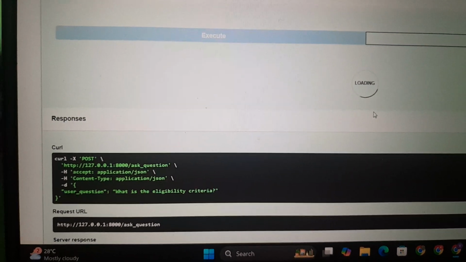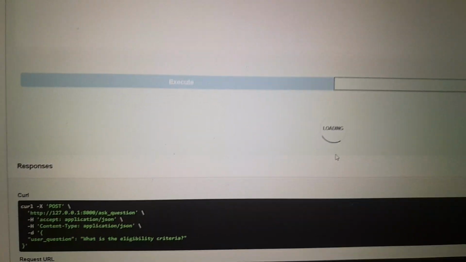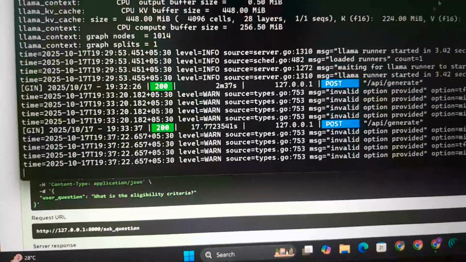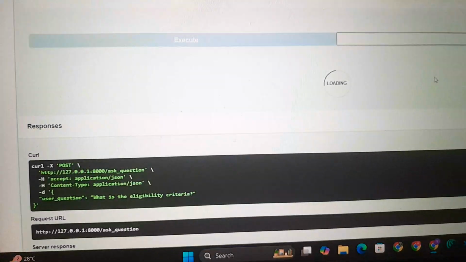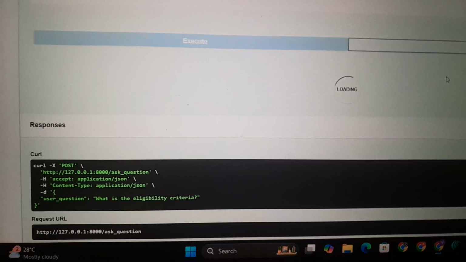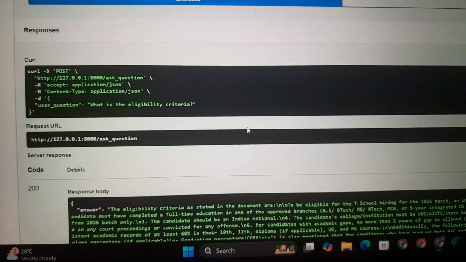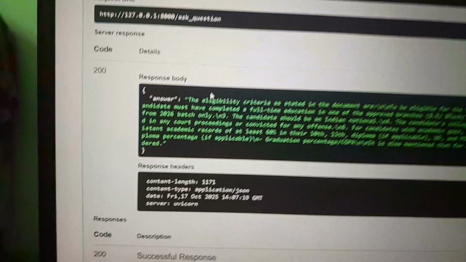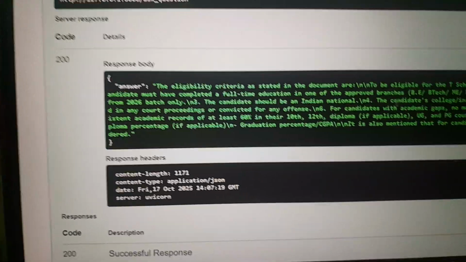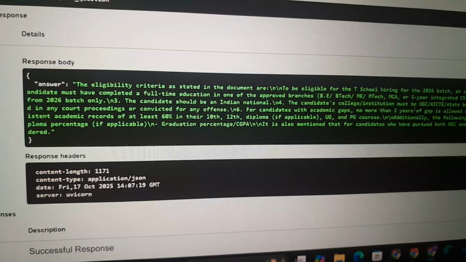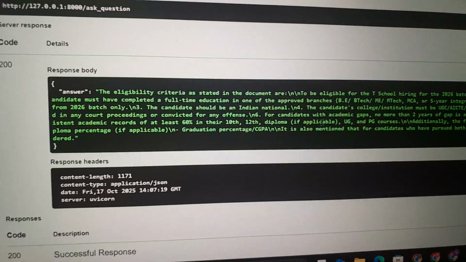We'll wait for a moment so that it answers. So it has answered what is the eligibility criteria. You could see it is actually accurate.